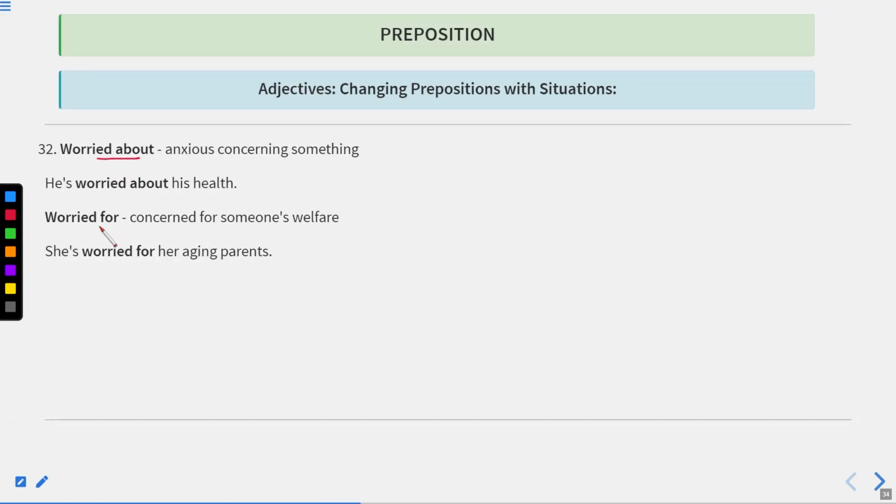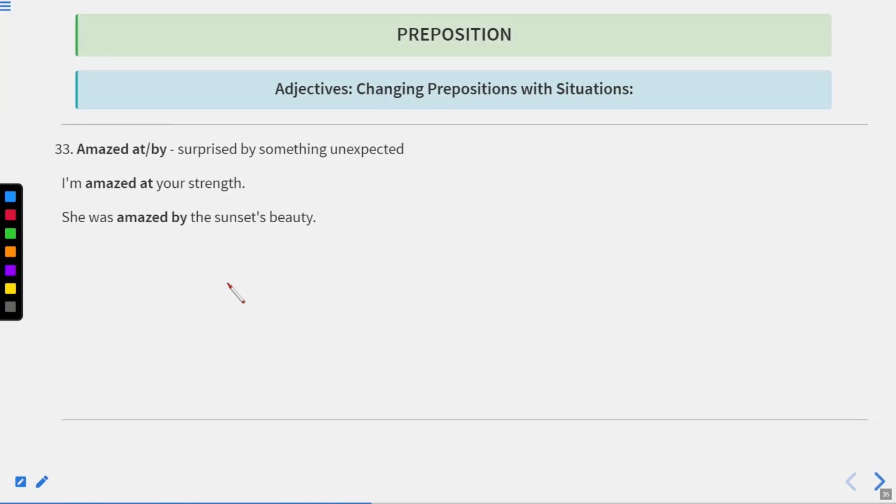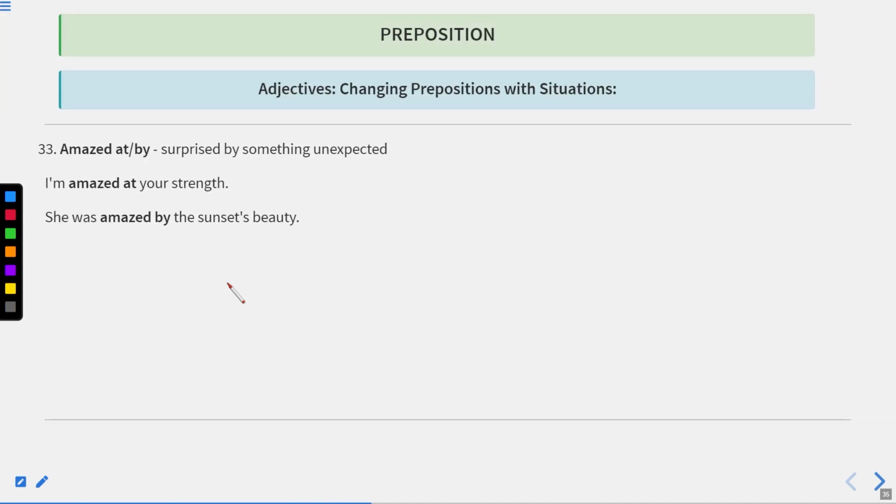Here is worried about and worried for. Worried about means anxious concerning something. He's worried about his health. And worried for means concerned for someone's welfare. She's worried for her aging parents. Now let us move to the next one. Amazed at or amazed by. Amazed at means surprised by something unexpected. I'm amazed at your strength. I was amazed by the sunset's beauty. Okay. Now let us move to the next one.